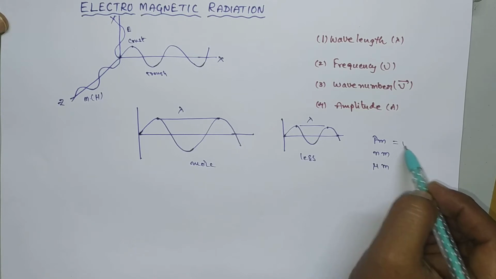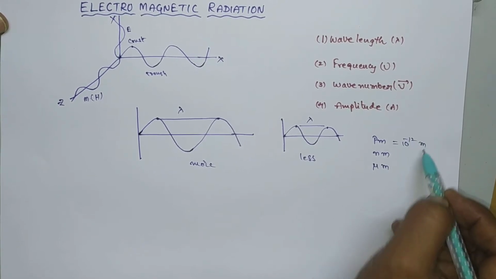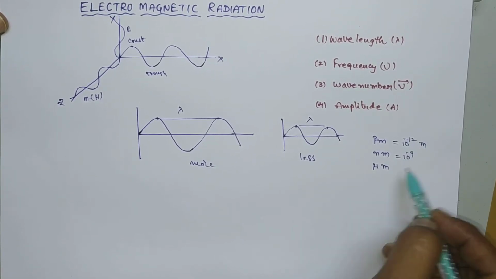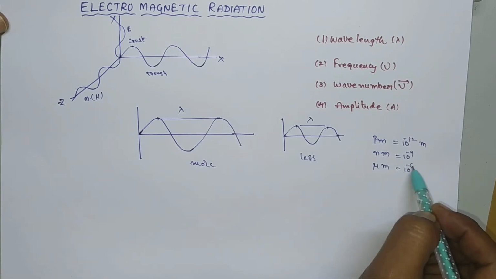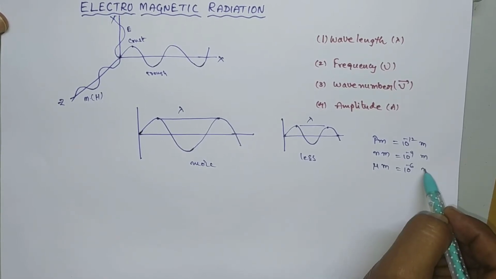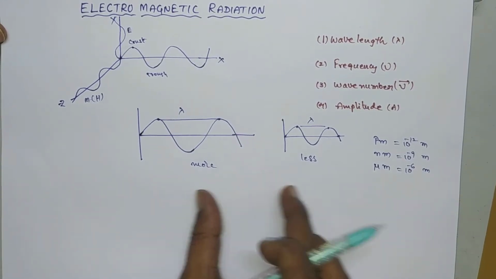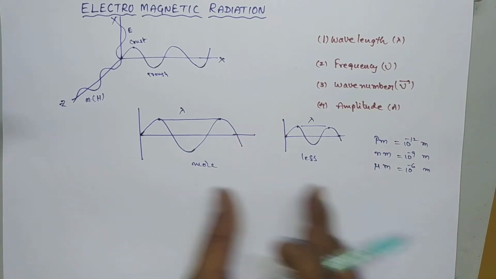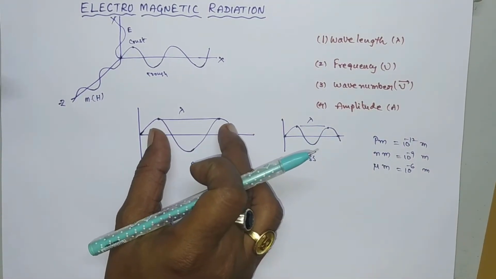Pico means 10 power minus 12 meters, nano means 10 power minus 9 and micro means 10 power minus 6 meters. Like this we can represent the wavelength lambda. If wavelength is more, then the intensity will be more.